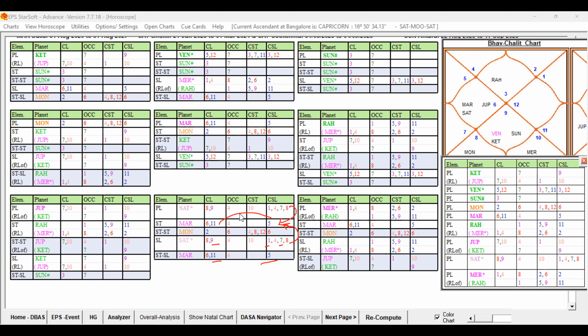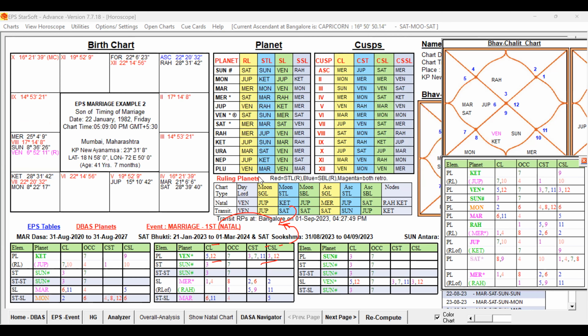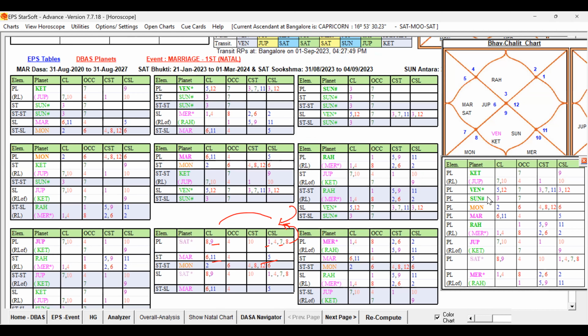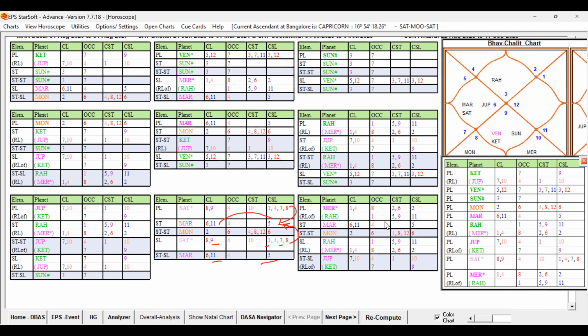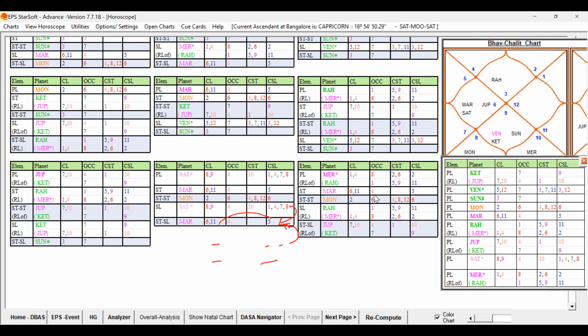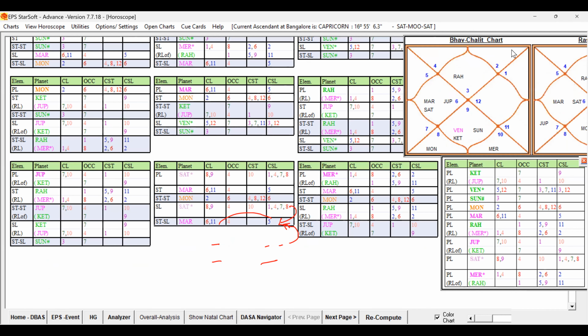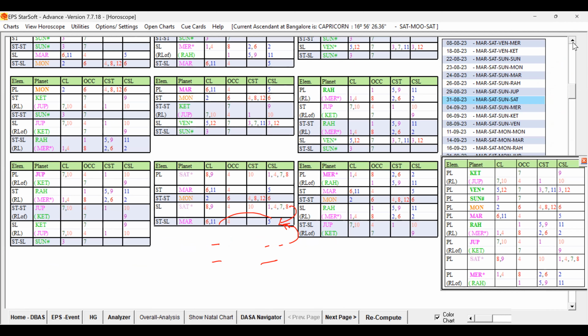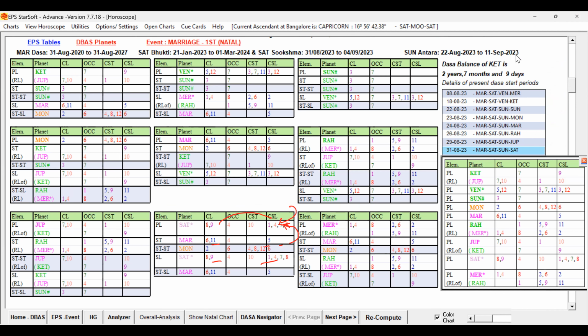Because Saturn is in its own sub, let us check the sub-sublord of Saturn. Saturn is in the star sub of Saturn, and the sub-sublord is Venus. Venus is our green color planet. So it means Saturn's sub-sublord is Venus. That way, Venus is also a key planet of the destiny planet. I hope you are able to understand.